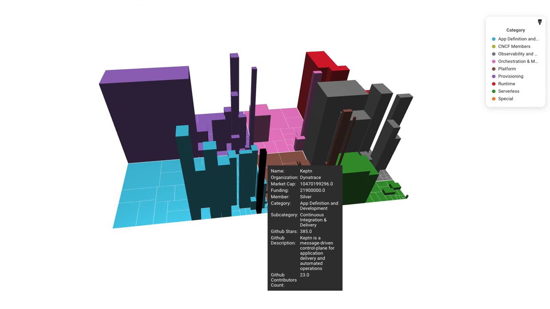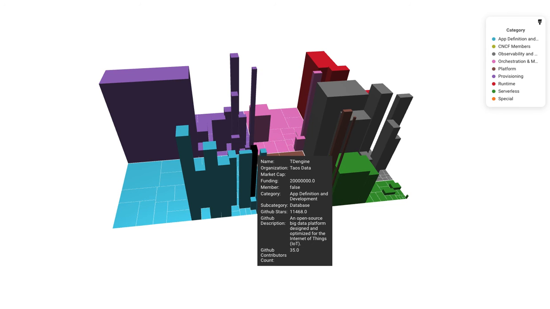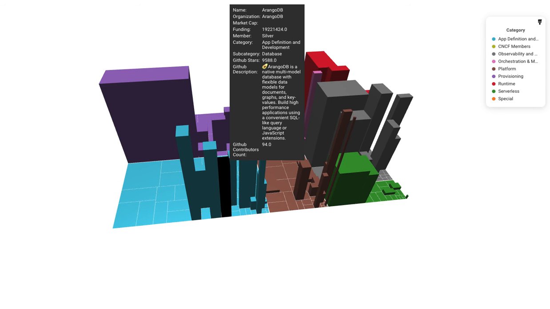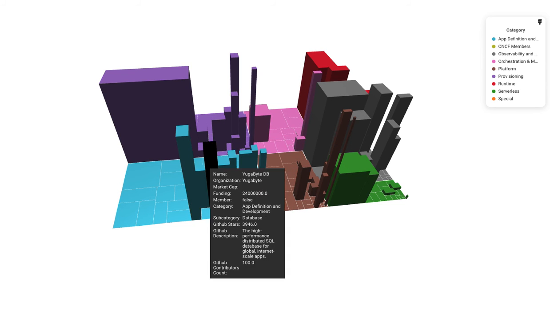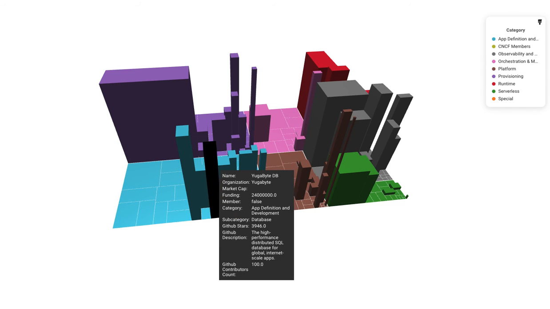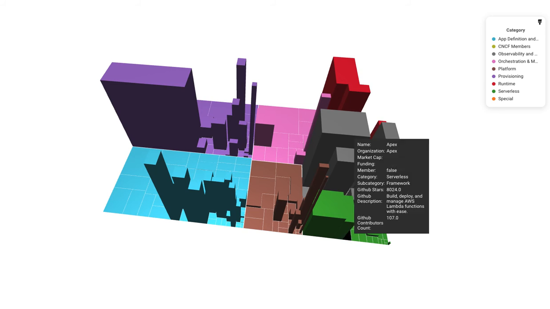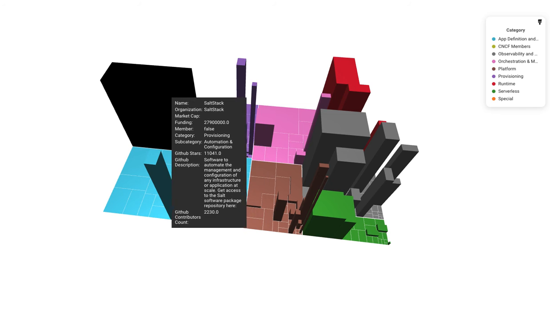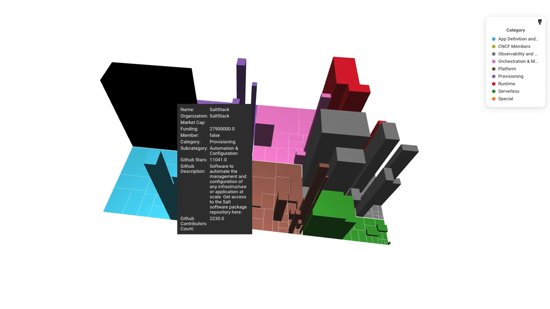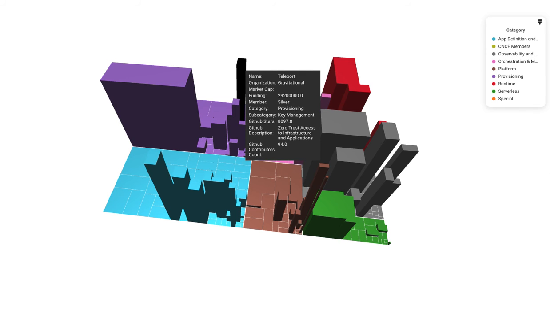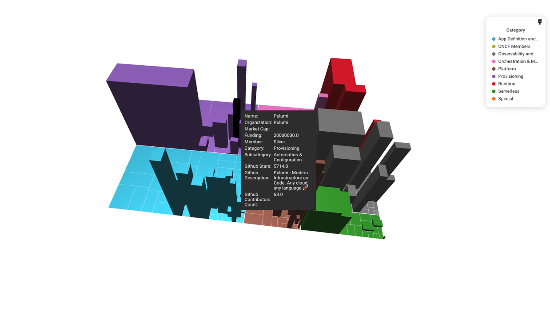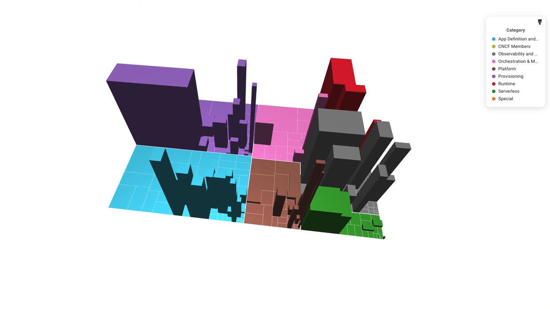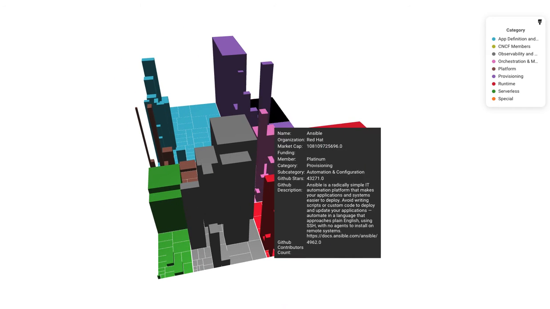Okay, so let's look what we got here. Under app definition, under 30 million, we have Dynatrace, TAOS Data, Weaveworks, Crate.io, ArangoDB, Yugabyte, GoCD. So those are the big guys under the app definition category, now that we eliminated all the very large ones. Let's look at provisioning. SaltStack, quite tall here. Teleport by Gravitational, Anchore, Pulumi, Juju, Canonical.